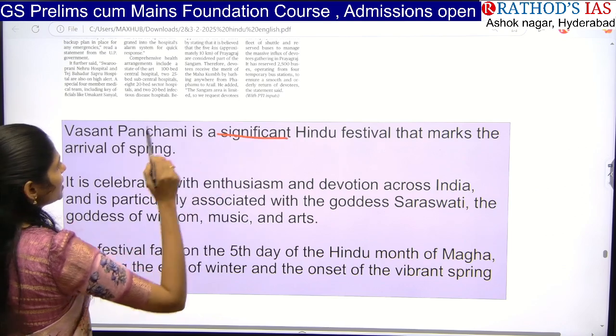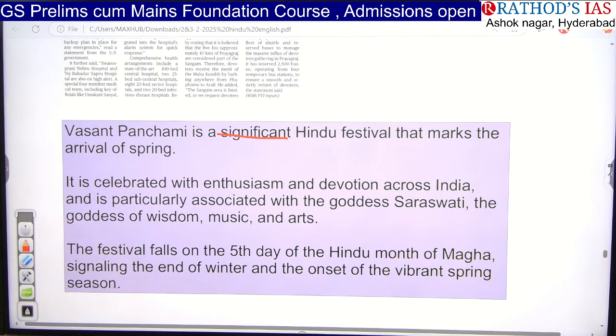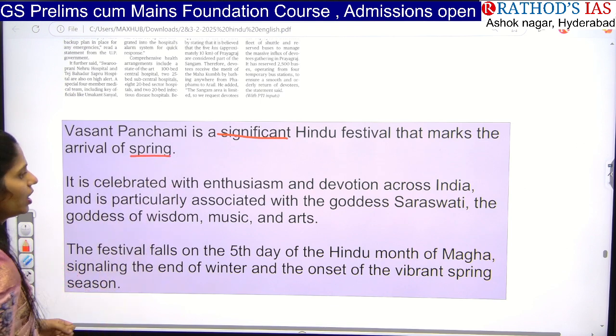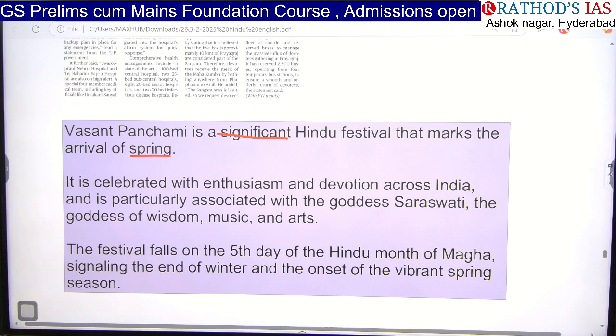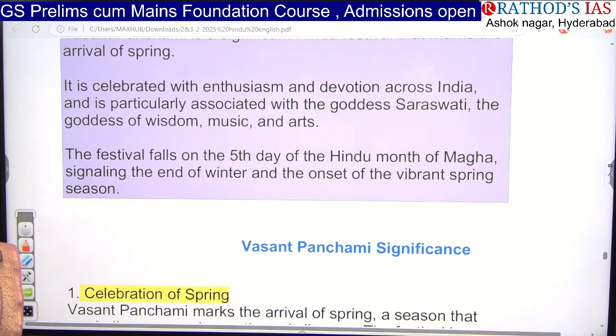Basant Panchami is a significant Hindu festival which marks the arrival of spring. It is celebrated with enthusiasm and devotion across India, and is particularly associated with Goddess Saraswati, the goddess of wisdom, music and arts. The festival falls on the fifth day of the Hindu month of Magha, signaling the end of winter and the onset of the vibrant spring season.